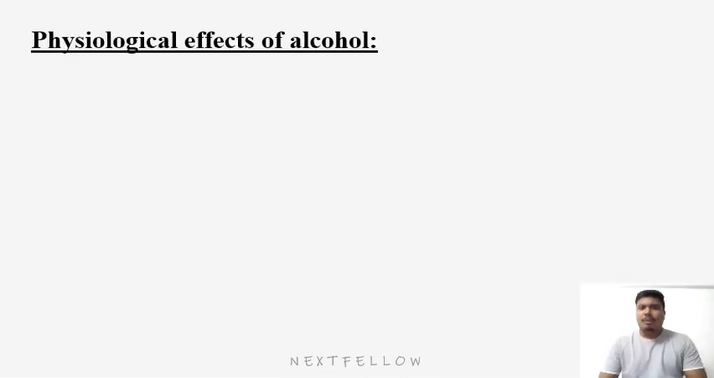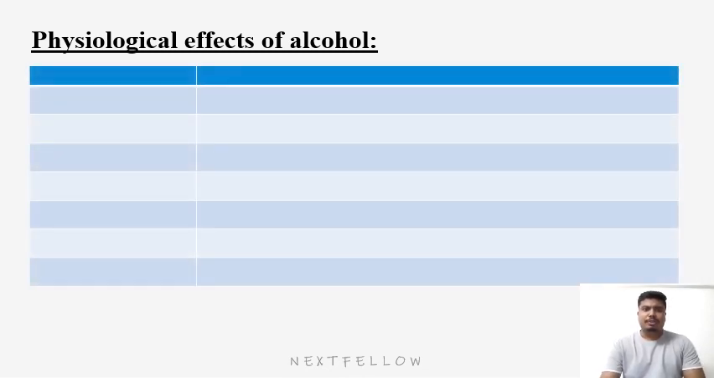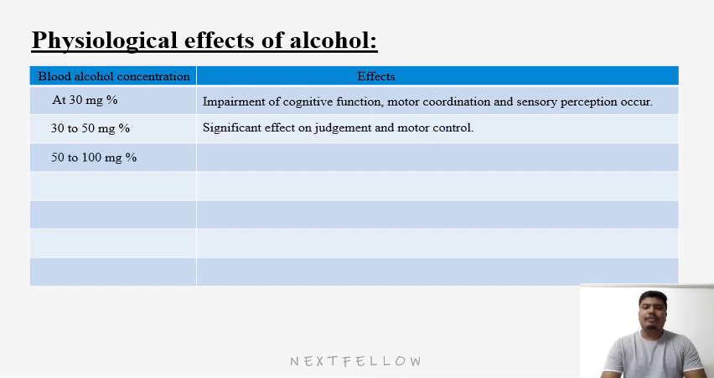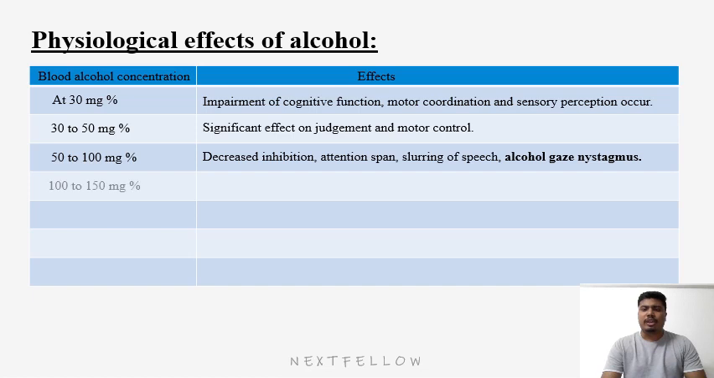Now we will learn about the physiological effects of alcohol at various concentrations. If the blood alcohol concentration is at 30 milligram percent, then there is impairment of cognitive function, motor coordination, and sensitive perception. At 30 to 50 milligram percent, there is a significant effect on judgment and motor control, and at 50 to 100 milligram percent, decreased inhibition, attention span, slurring of speech, and alcohol gaze nystagmus.